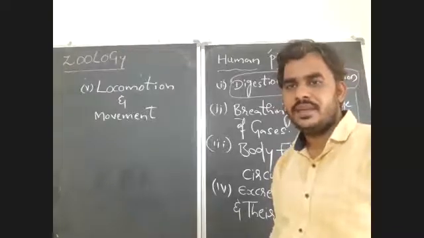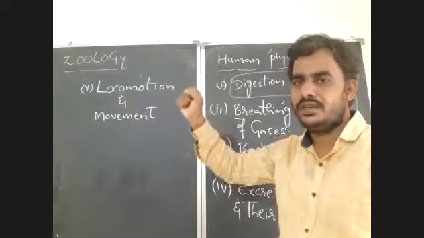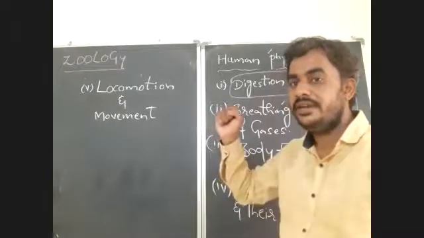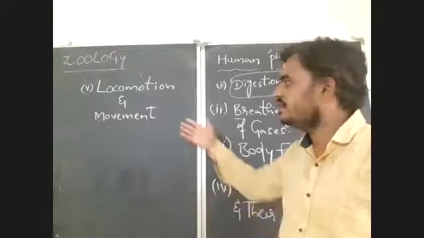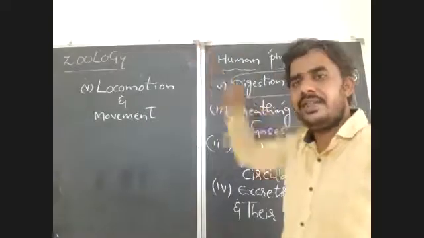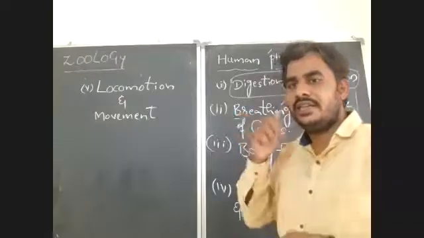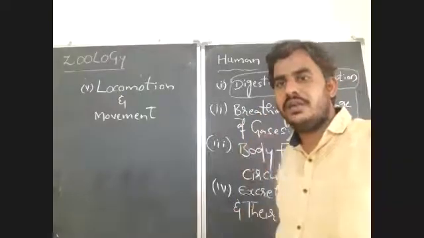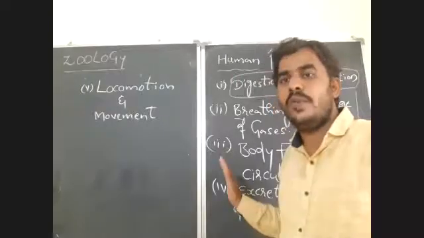Locomotion means any movement which leads to change in the position, the place of an organism. Any movement which leads to change in the place of an organism is locomotion. For example, observe here, I am just moving my hand, but my place is not changed. So it is just a movement. At the time of teaching, my tongue, my lips and my eyes are continuously moving. That cannot change my body location. It is just a movement.